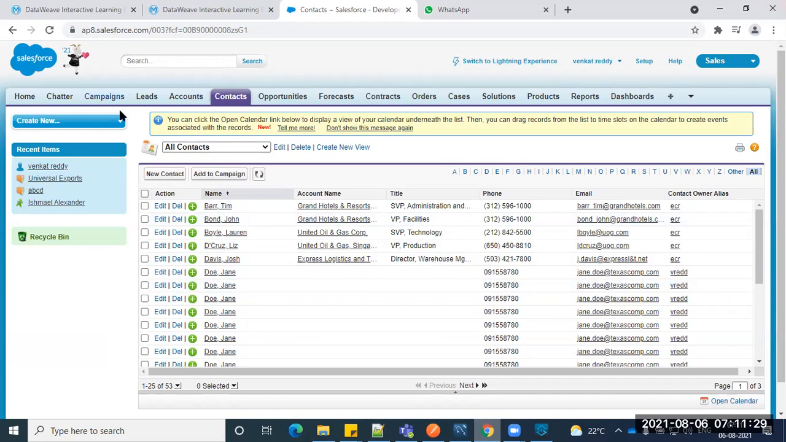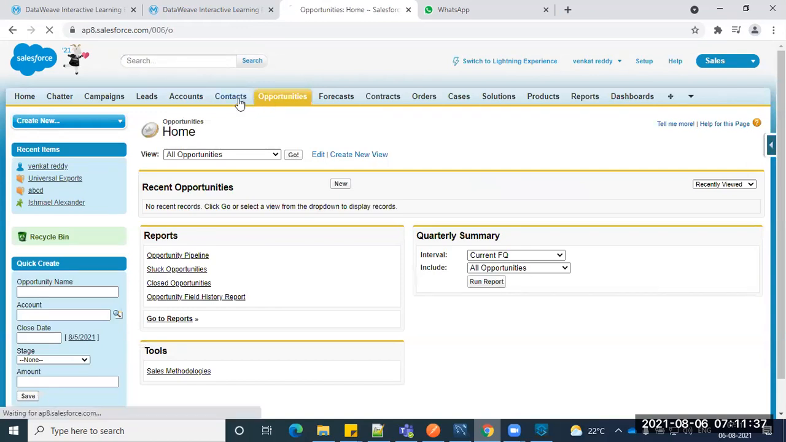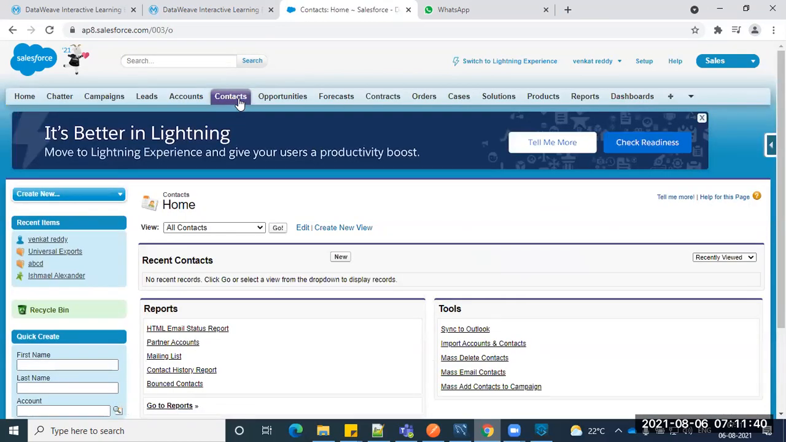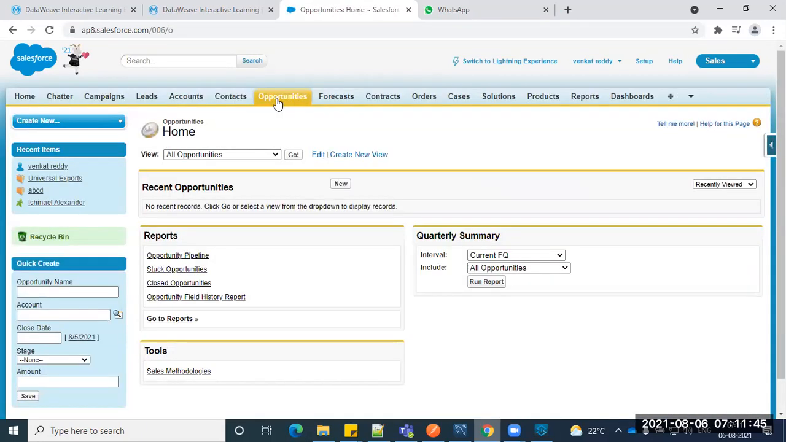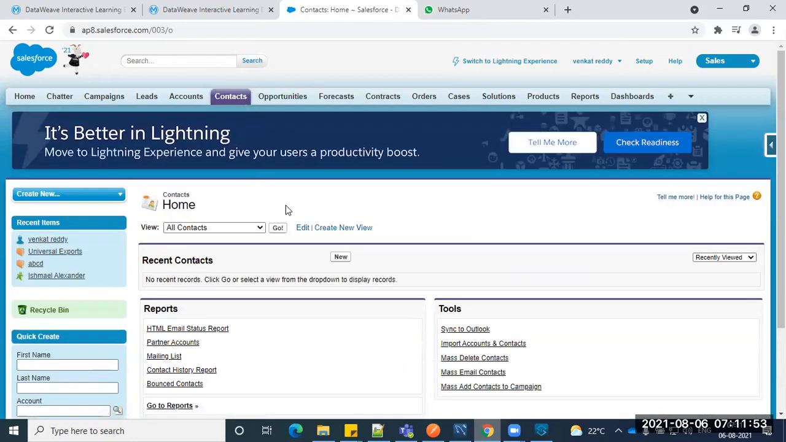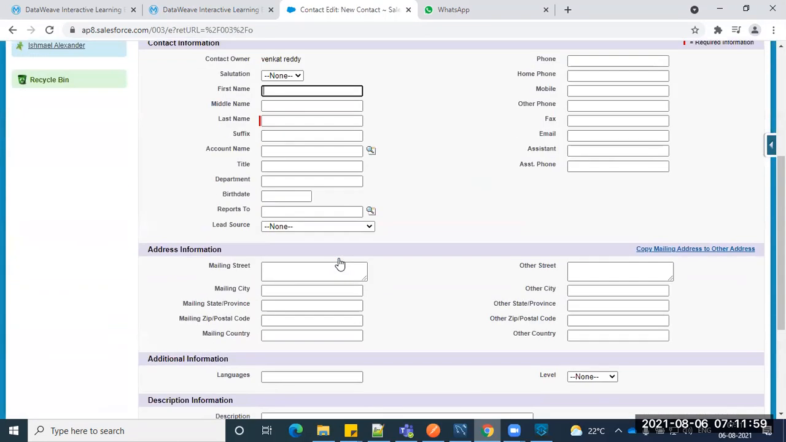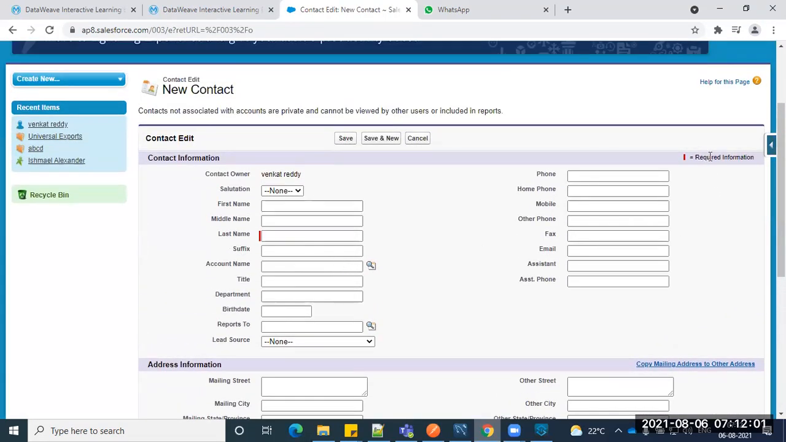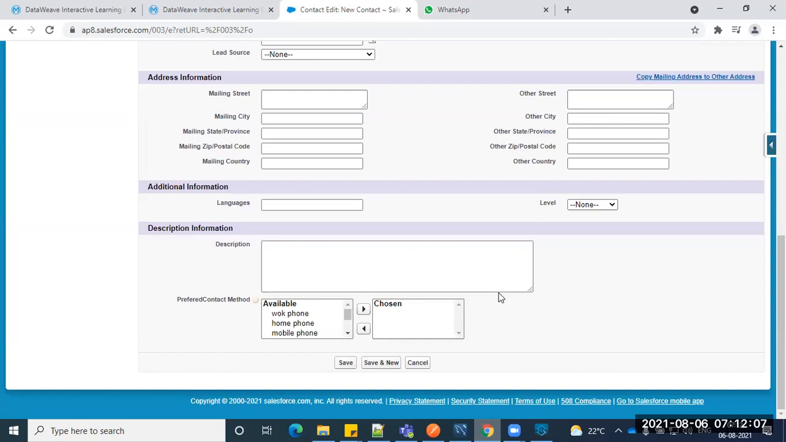If you want to see the data, whatever objects or menu items you are seeing here are nothing but backend tables actually. For example, Contact is a table, Opportunity is a table. Salesforce.com has its own database. For example, if I want to create a new contact, click the New button. Here is a GUI to create a new contact. You just fill in the required fields and then you can create a new contact.